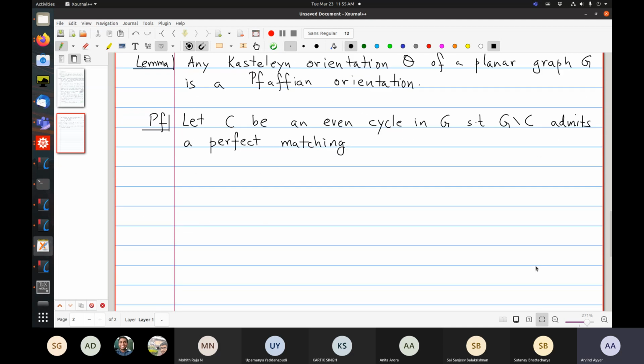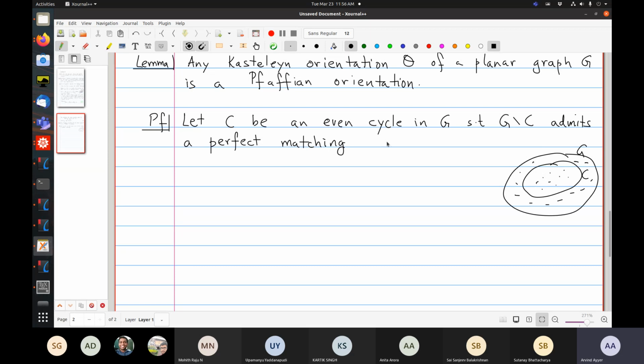So what does that mean? It has to be an even cycle, otherwise you don't get a perfect matching, because G is itself even by definition, and you have to remove C. So here is G and here is some C. Then by the Jordan curve theorem, the number of internal vertices here has to be even if this has to admit a perfect matching, because this is now disjoint from this part.